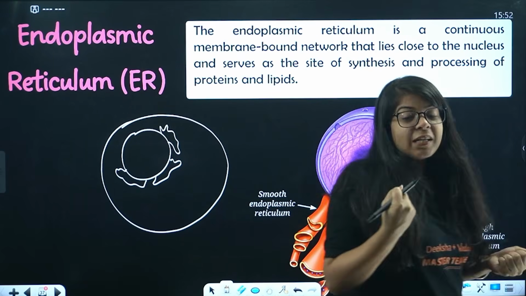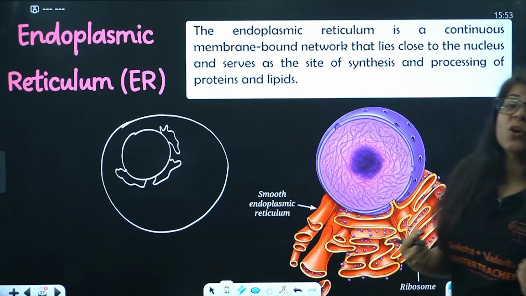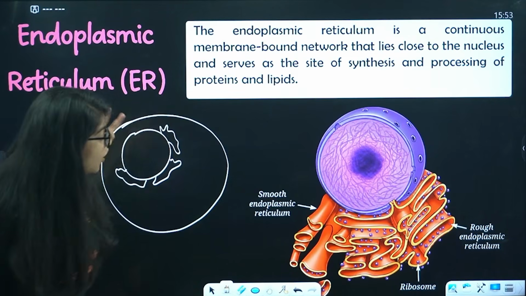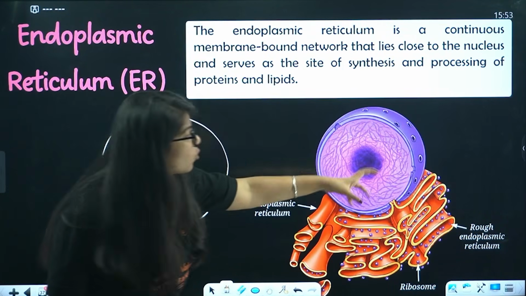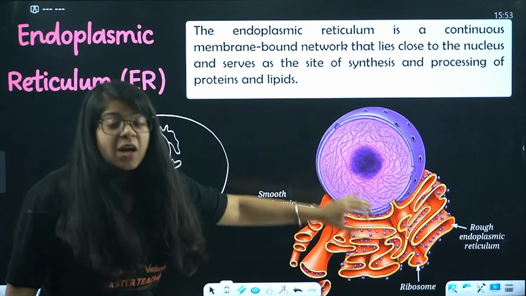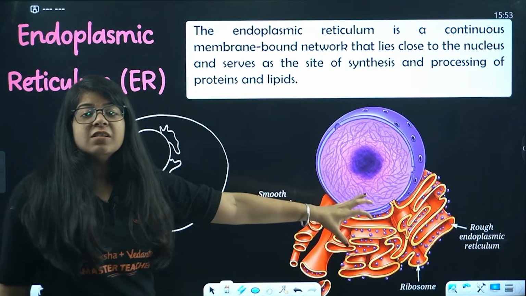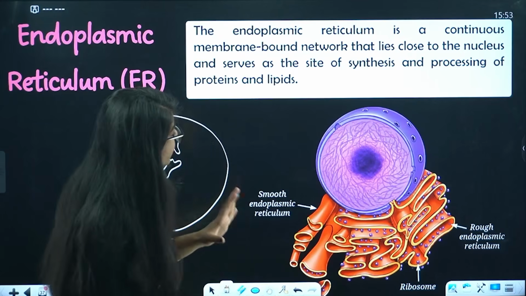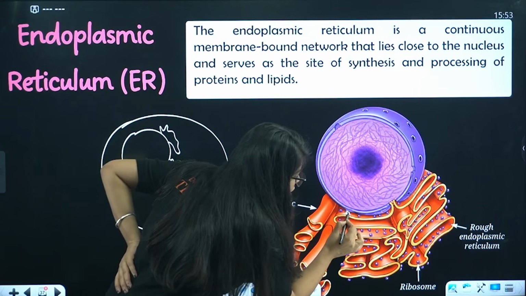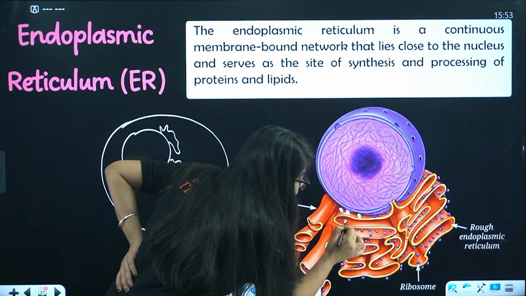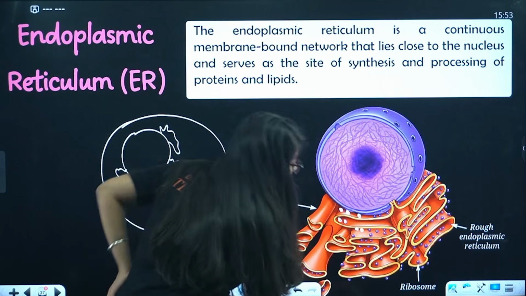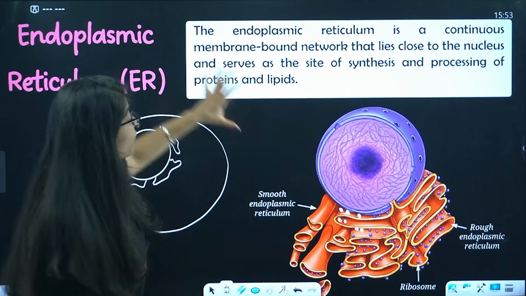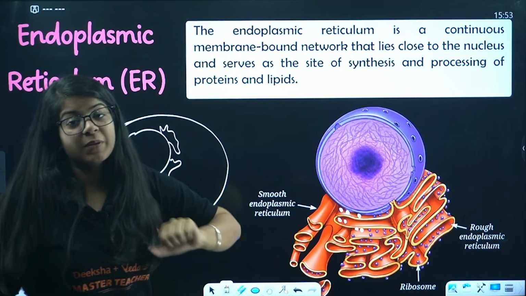We need protein in our body. And what makes that protein? The endoplasmic reticulum makes those proteins. It is a site for the synthesis and processing of proteins and lipids. And on these you will see small structures. What are these? These are ribosomes. So we have two types of endoplasmic reticulum.